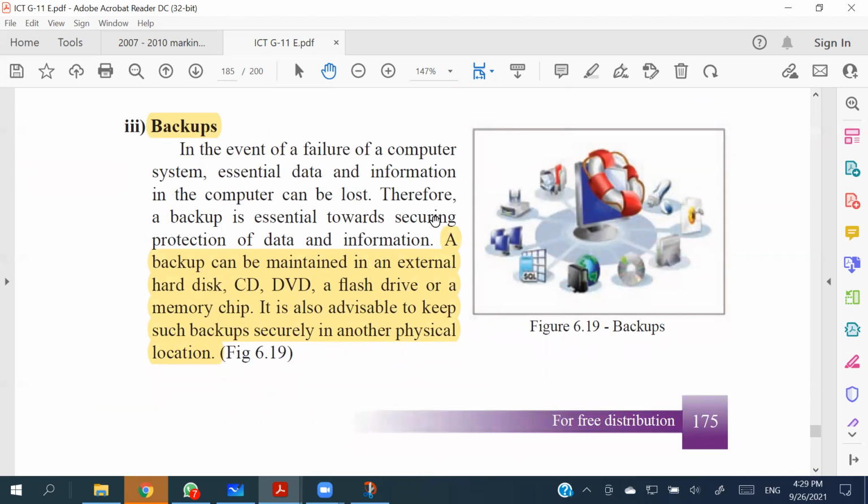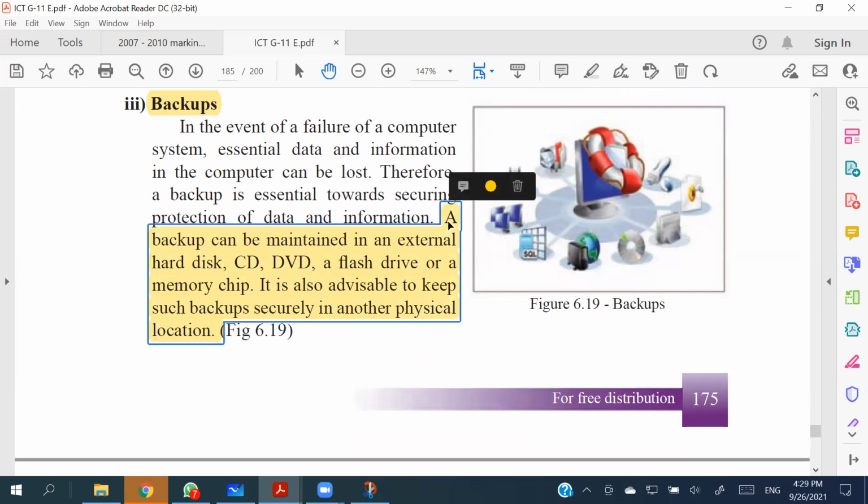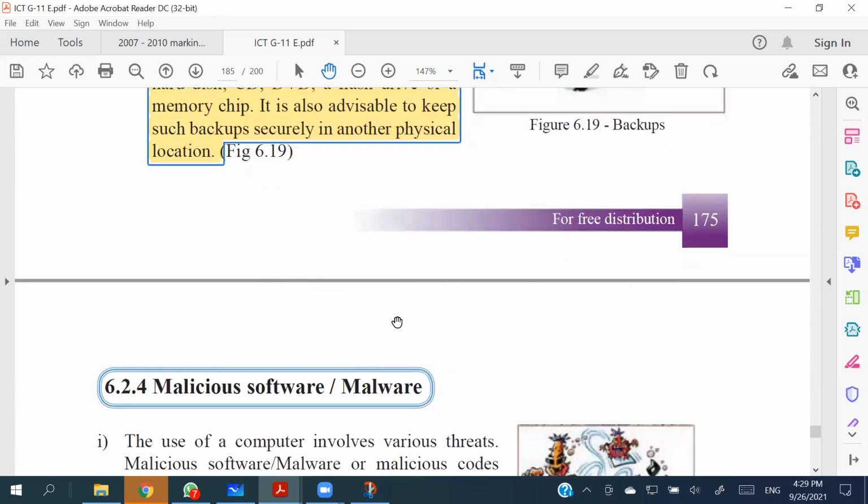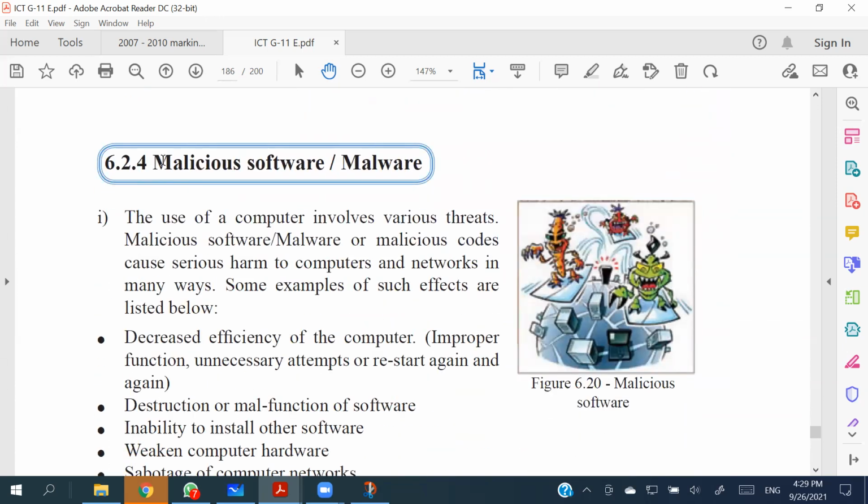Then regarding the malicious software, for backups, you are starting from this letter A, starting from the third sentence, right? And regarding the malicious softwares or malwares, have both the names.